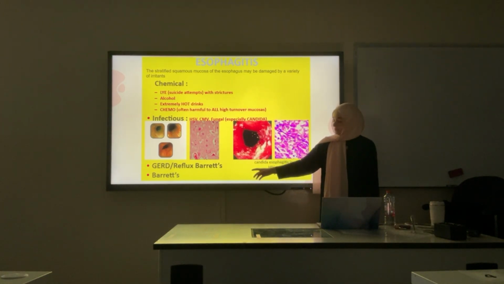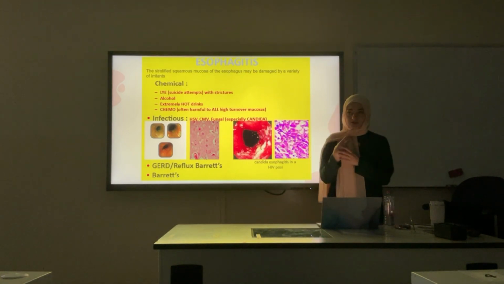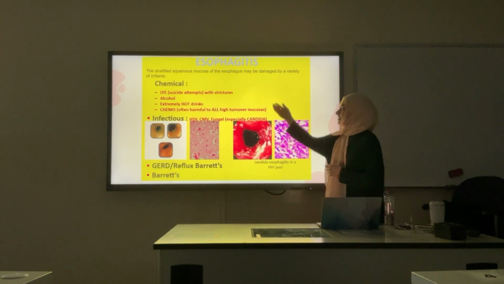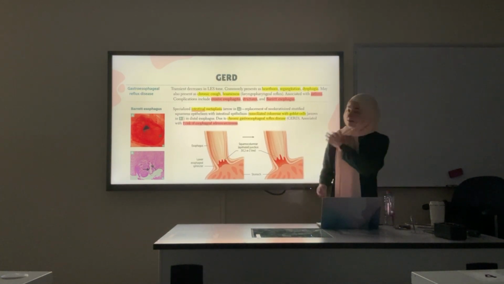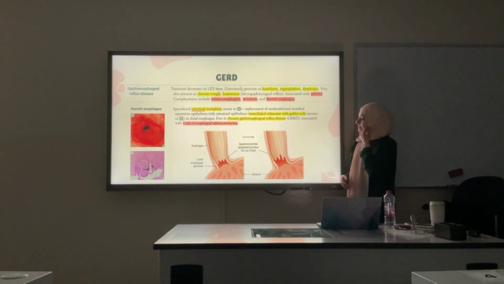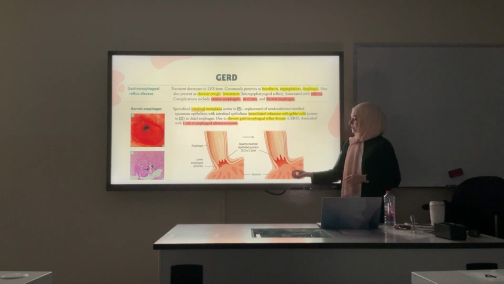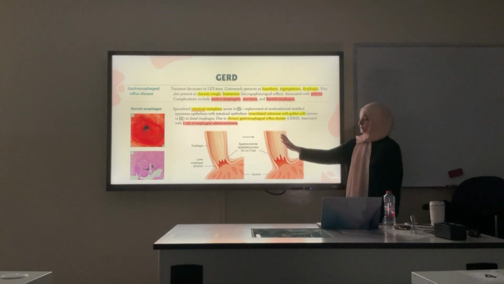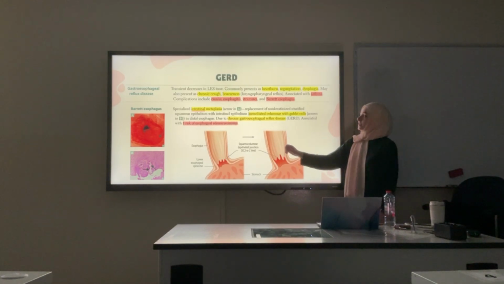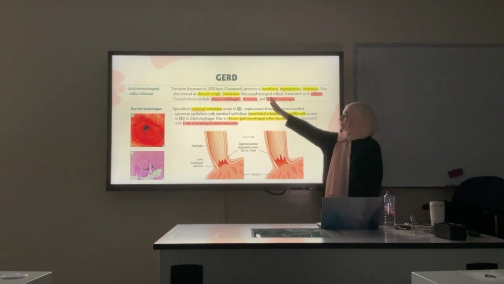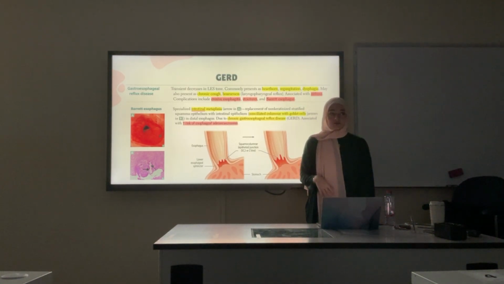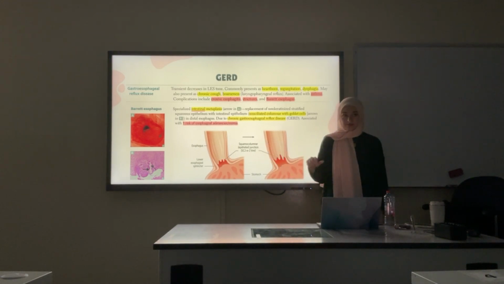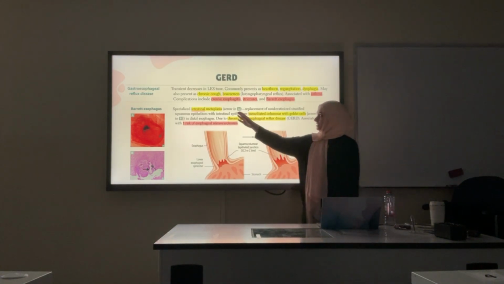GERD and reflux: Barrett's is because of acid regurgitation back into the esophagus, which causes erosion in this area, causing inflammation, esophagitis. Lastly, Barrett's, we'll talk about it later. GERD is basically a disease caused by the reflux of acid from the stomach into the esophagus. The main typical symptoms are heartburn, regurgitation, and dysphagia. They can present with other symptoms, and we'll talk more about this in the hospital part. They can also have chronic cough and hoarseness.